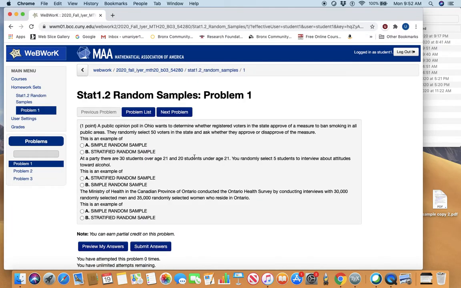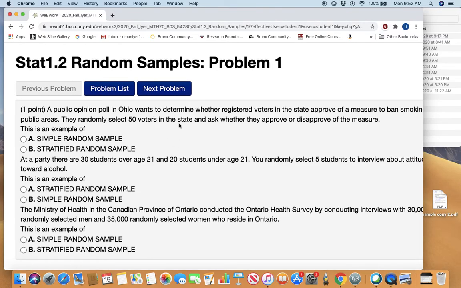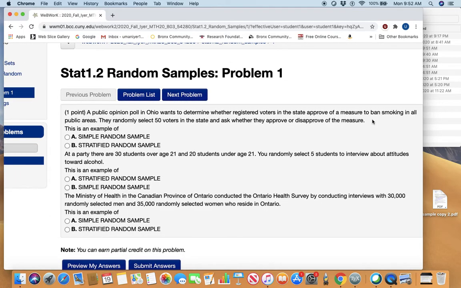A public opinion poll in Ohio wants to determine whether registered voters in the state approve of a measure to ban smoking in all public areas. They randomly select 50 voters in the state and ask whether they approve or disapprove of the measure. This is an example of a simple random sample or a stratified random sample? This is simple because they randomly selected 50 people. They did not divide the population into anything.